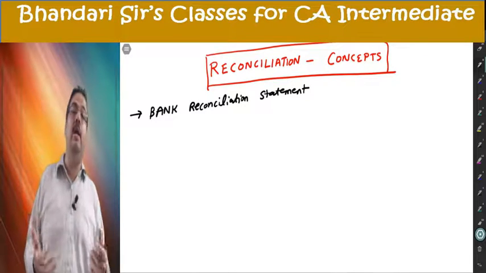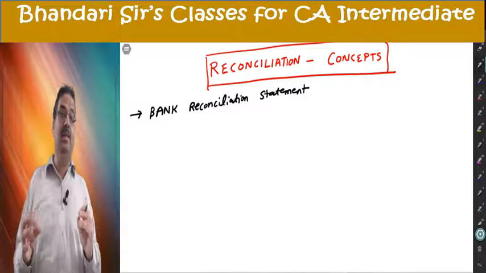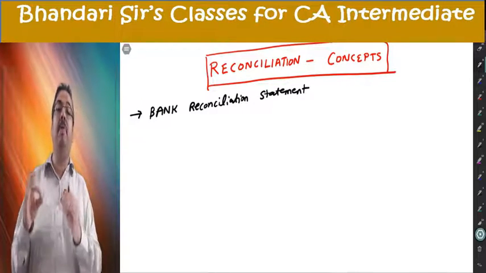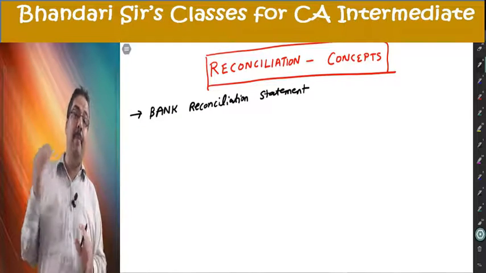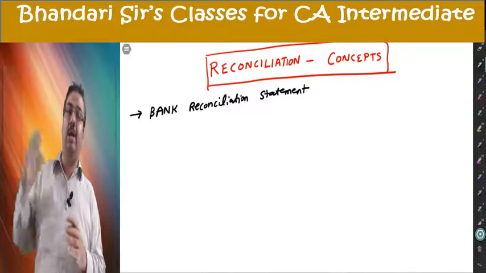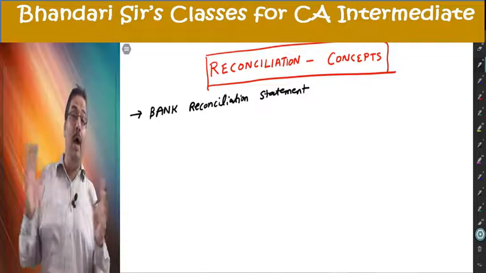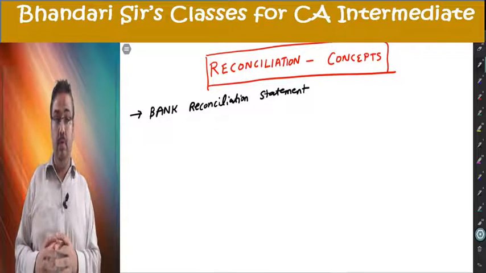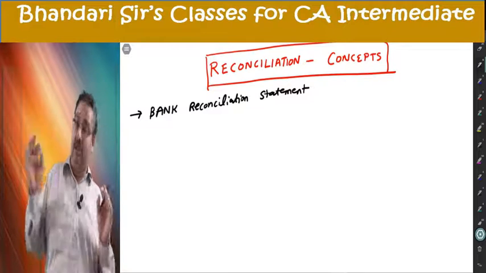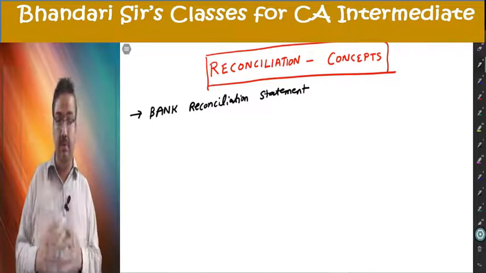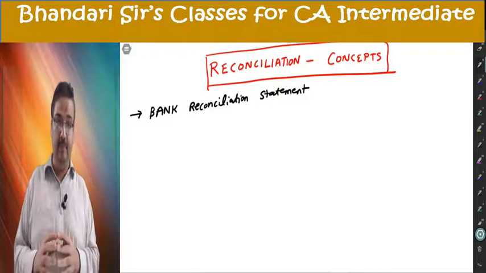Why did you create reconciliation? The bank balance that I computed as per my books of accounts does not tally with the bank balance as per passbook or as per banking records. I'm trying to see why the balances are different. Why are my books and bank books for the same account not matching? I find causes of difference.